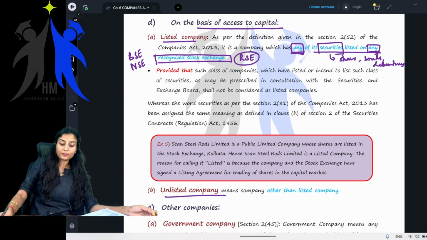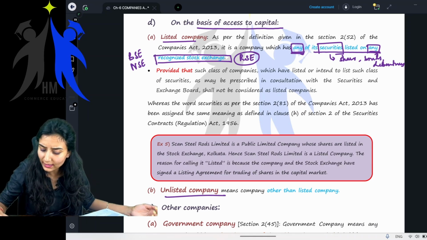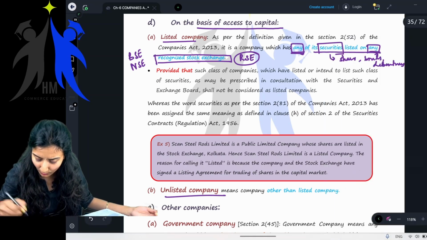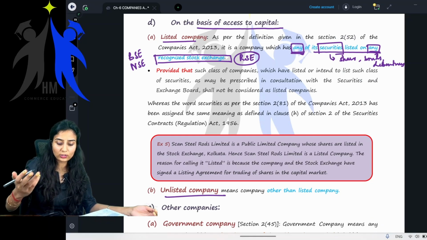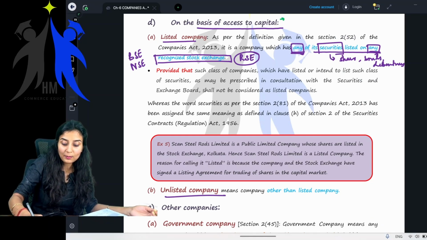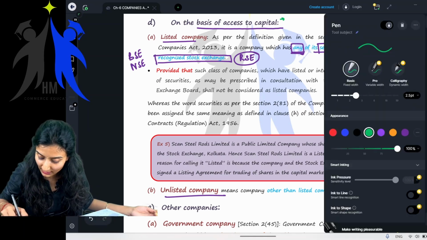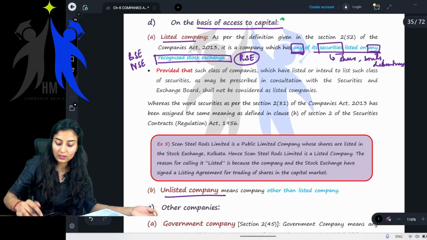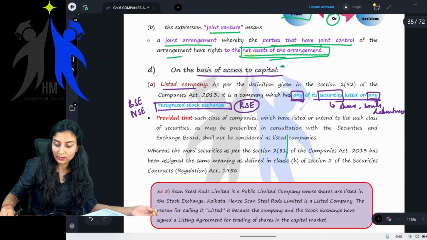Ma'am, examples of listed company. How many examples do you want? Open your Groww app, open your Zerodha app, open your Moneycontrol app. You will find all the listed entities. Ma'am, still we want examples. Okay, let me give you certain examples.